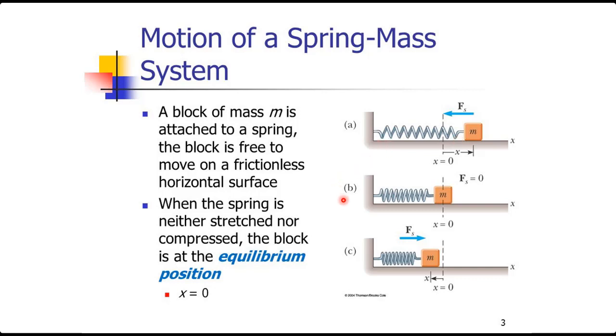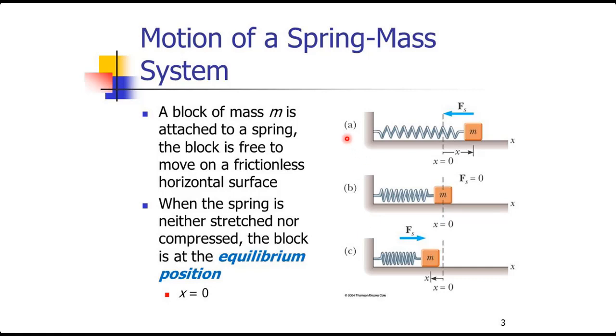Students, look at figure B. When the spring is neither stretched nor compressed, the block is at equilibrium position, x is equal to 0. What is the meaning of x is equal to 0? It means there is no displacement covered by the body because the body is at equilibrium position. In this position, there is no net force acting on the body.